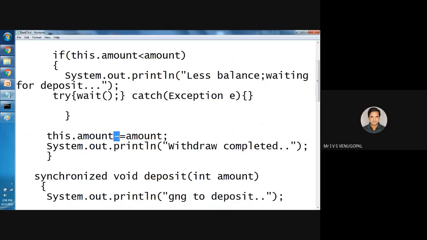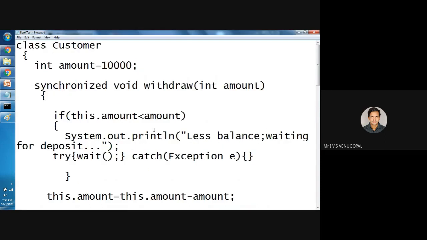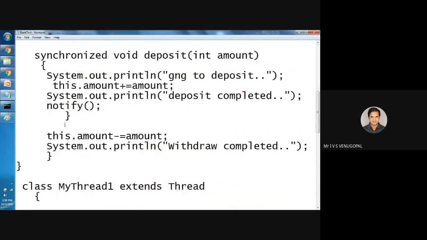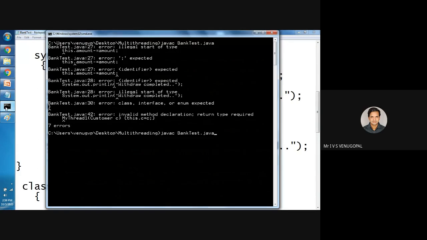Instead of using the shorthand operator, I'll write this dot amount equal to this dot amount minus amount. Similarly, in case of deposit, this dot amount equal to this dot amount plus amount.